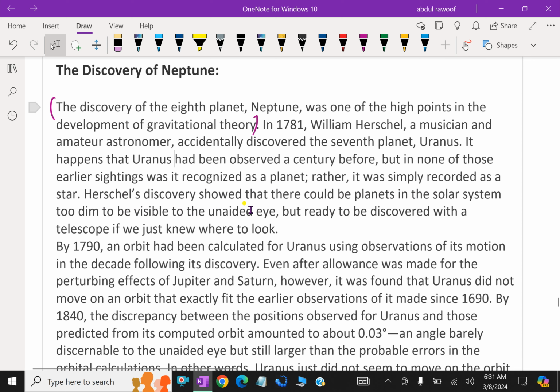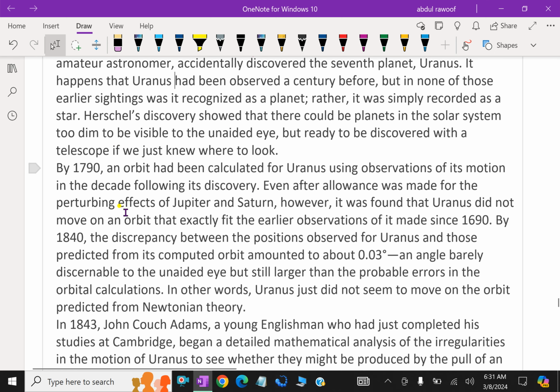Herschel's discovery showed that there could be planets in the solar system too dim to be visible to the unaided eye, but ready to be discovered with a telescope if we just knew where to look. In 1790, an orbit had been calculated for Uranus using observations of its motion in the decade following its discovery.